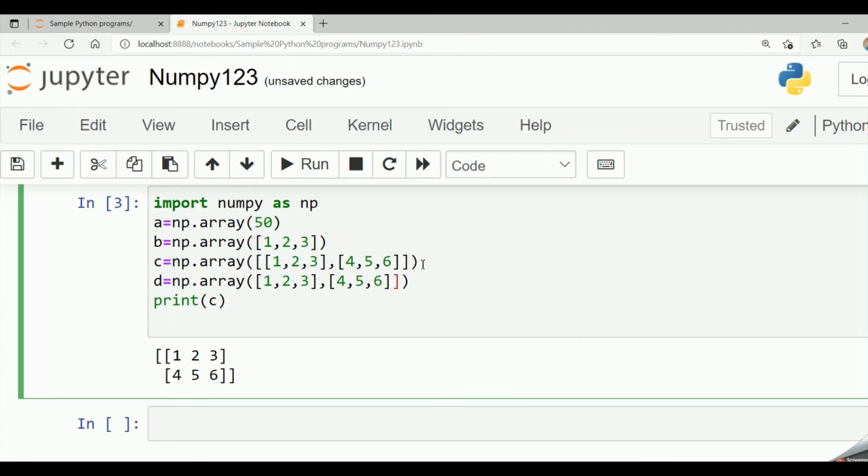So this becomes my 2-dimensional array. Let me create another list, 10, 20, 30, comma, 40, 50, 60.